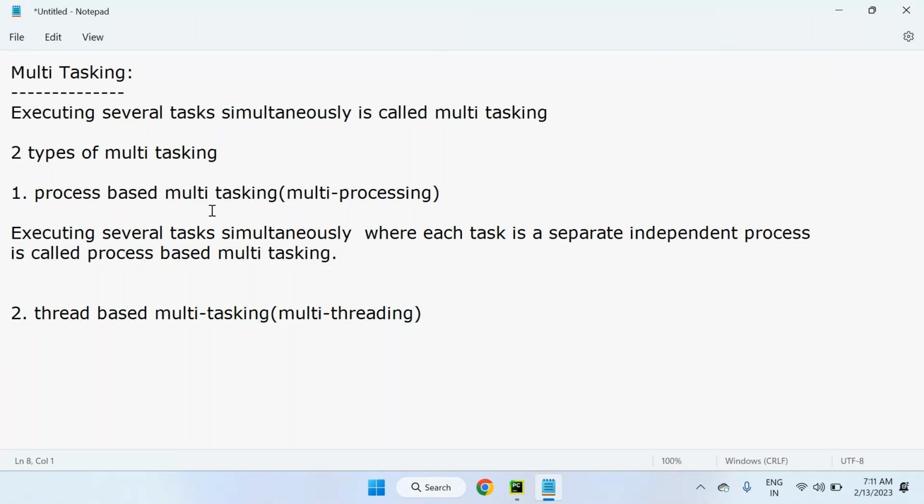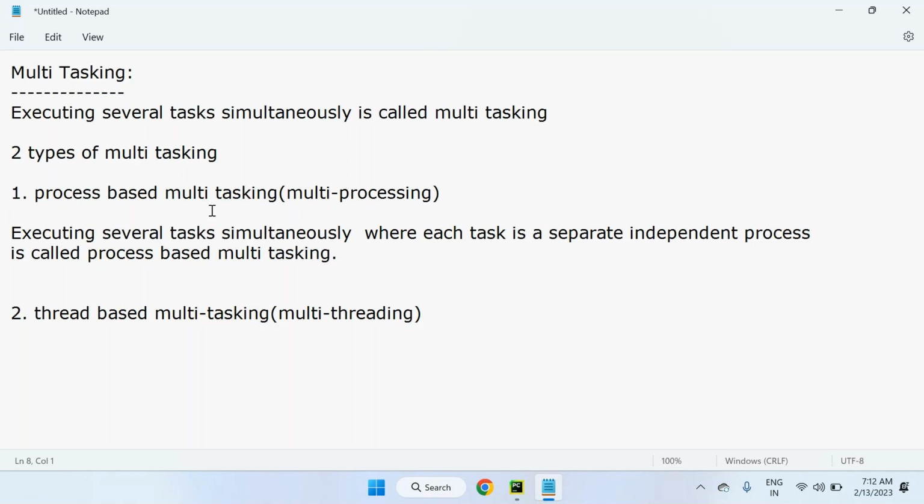All these processes execute simultaneously and independent of each other. There is no relation. Writing code in Notepad is independent, downloading a file is independent, and recording the meeting is independent. This type is called process-based multitasking. Yes, we are saving time, since parallel tasks are performed.